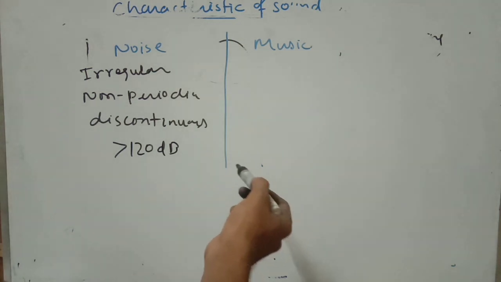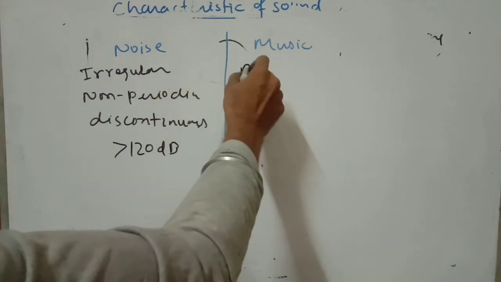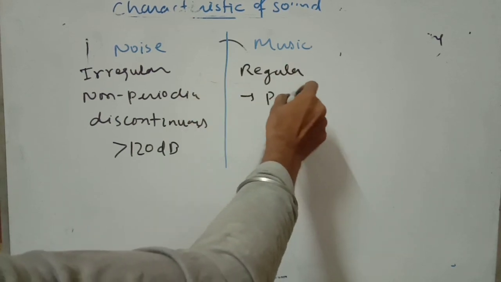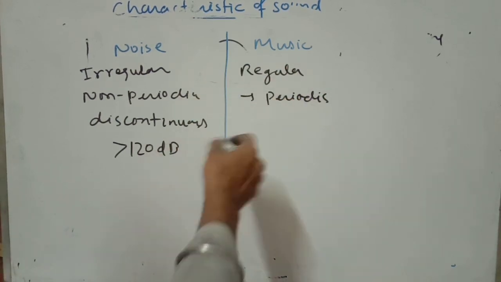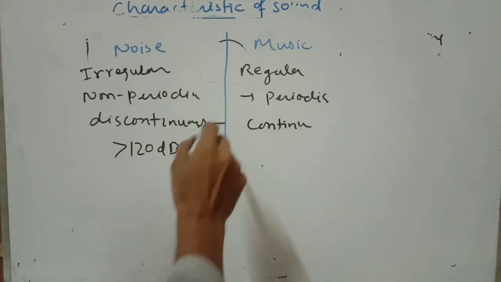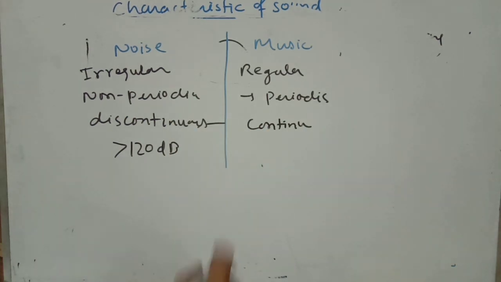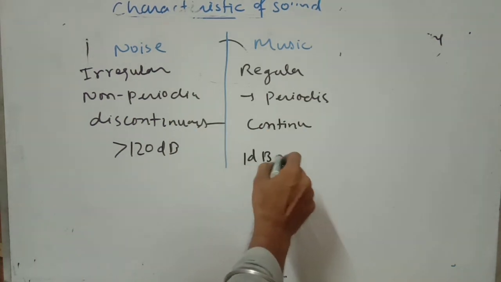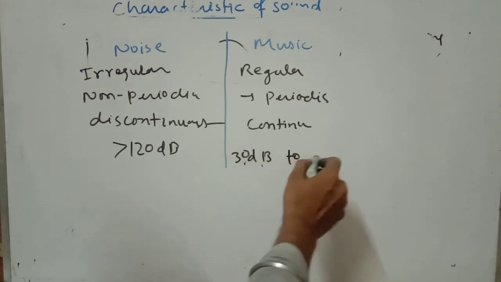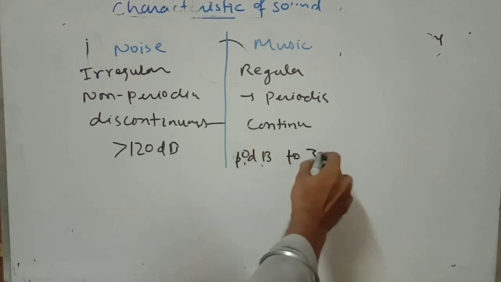In the case of music, you can say it is regular, the vibration is periodic, and it is continuous. The music loudness lies between 10 decibel to 30 decibel.